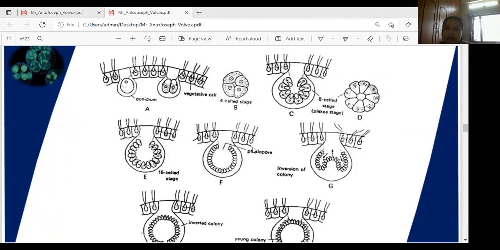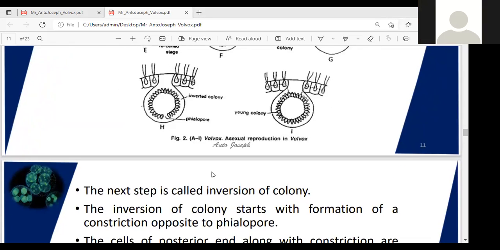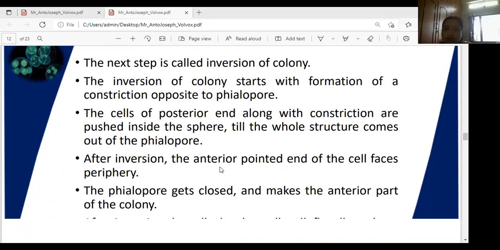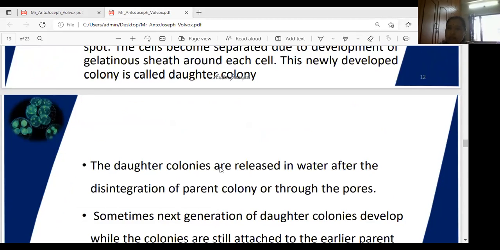In the plakea, an inversion of the colony takes place, where this empty space is there, no girls? In that one is the phialopore. After development, these form the young colony, or sometimes in the cenobium daughter colonies and granddaughter colonies are also present. The total is called autocolonies. This asexual reproduction was totally completed in the yesterday class. Yes, girls? Yes or no?